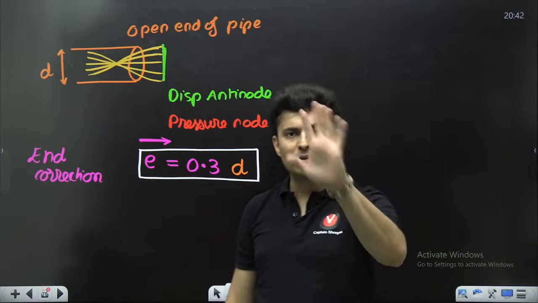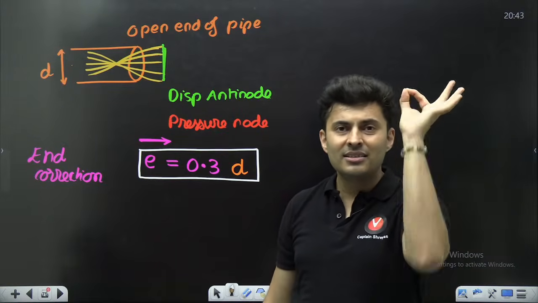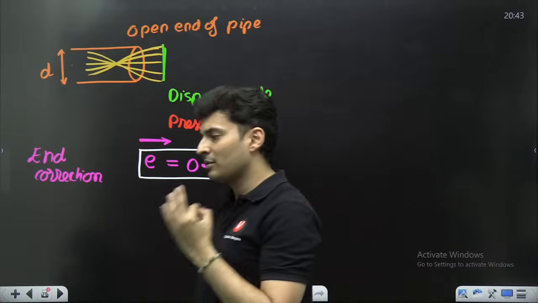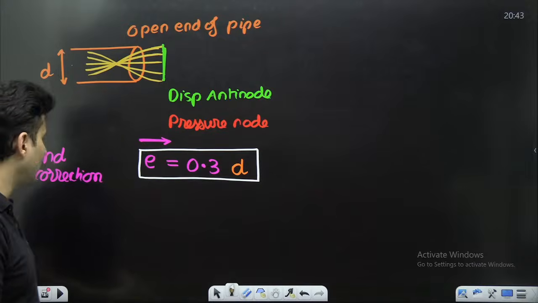For closed end, there is no problem. For string, there is no correction. It's only the sound problems which cause that small problem over there. Keep all these things in mind. Okay, it is found to be slightly outside.